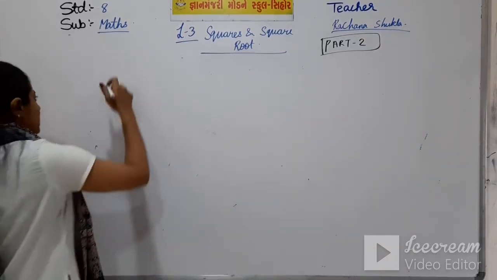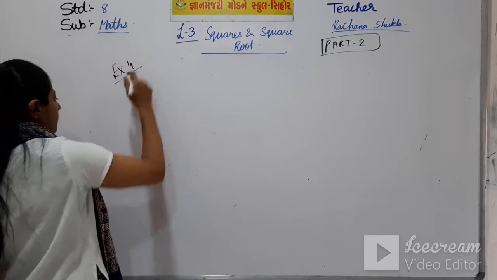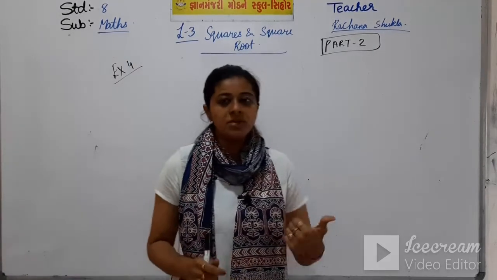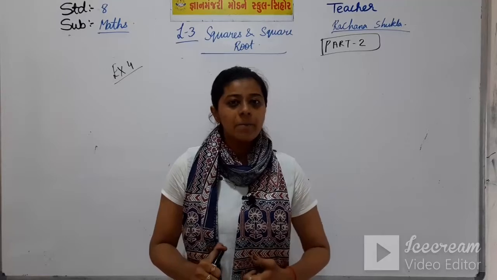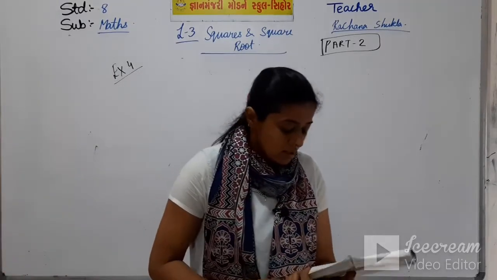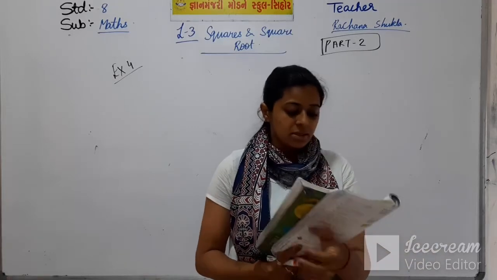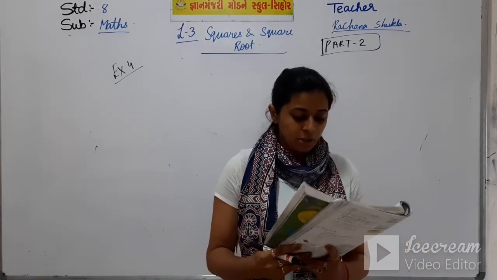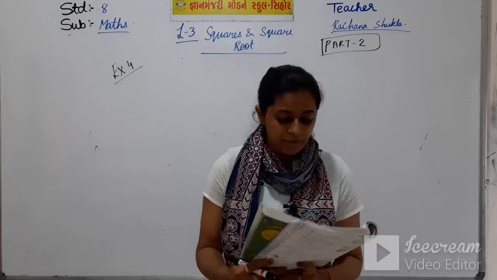I am starting example 4 of your textbook, and these examples you have to write in your example book. So I am reading first the question. By observing the unit digit, which of the following numbers cannot be perfect square?